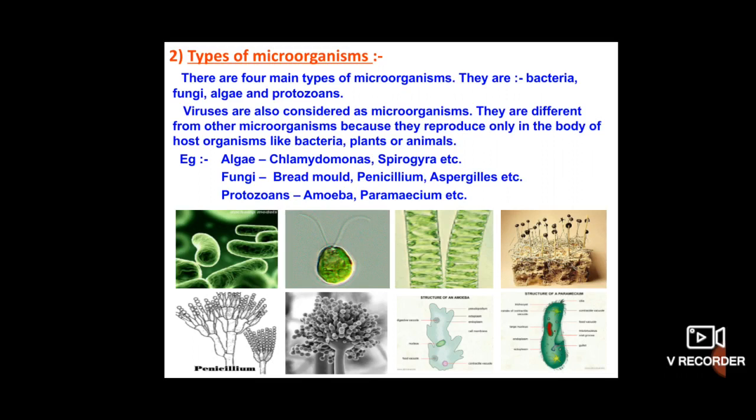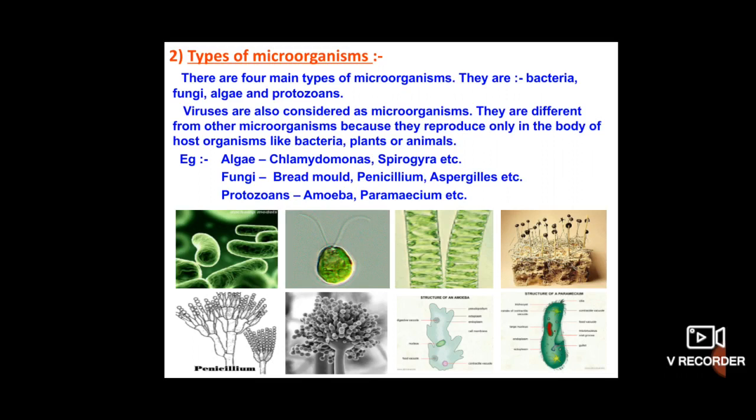So now the best examples for algae, fungi and protozoans that we are going to discuss here. The best example for algae is Chlamydomonas and Spirogyra. Fungi: bread mold, Penicillium, Aspergillus are the best examples.